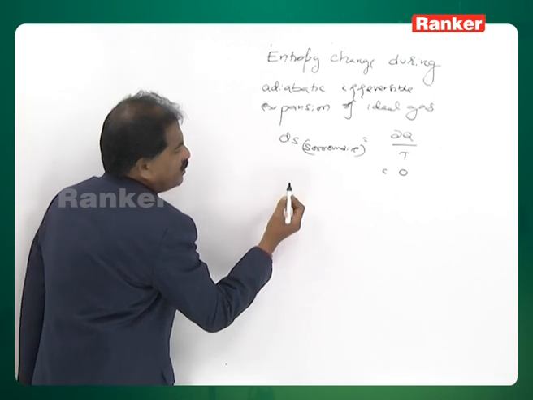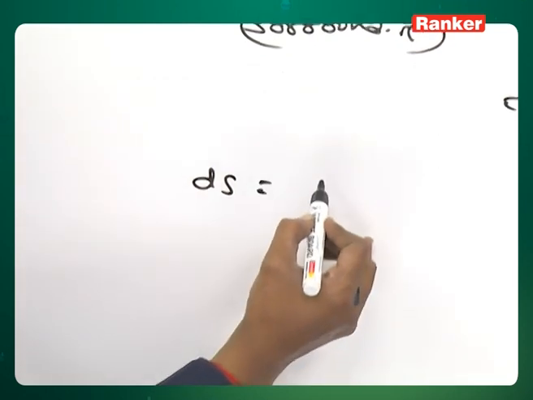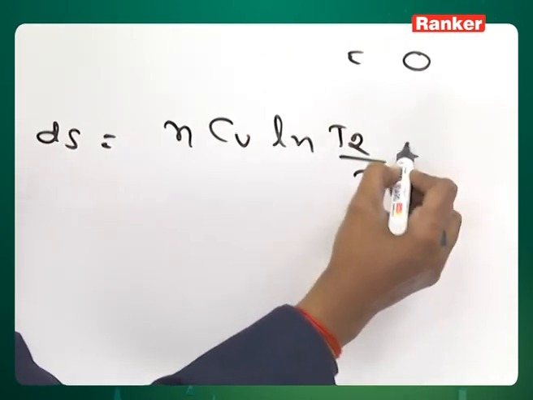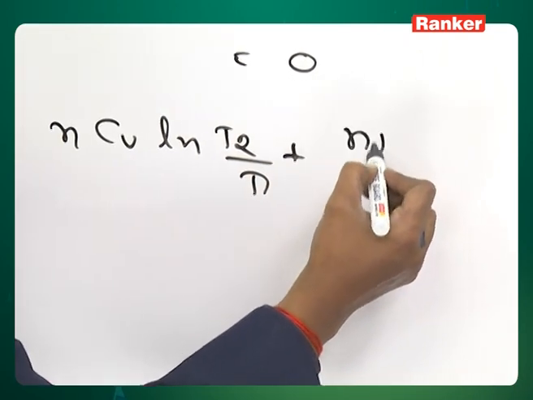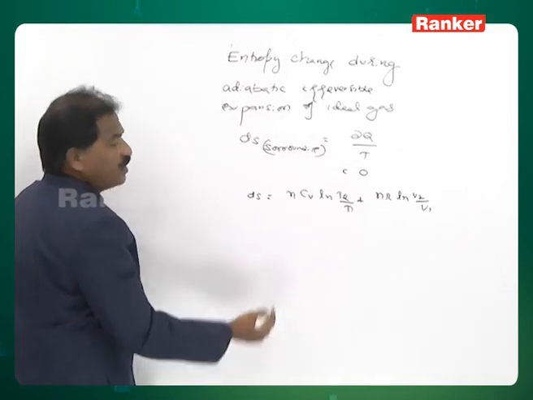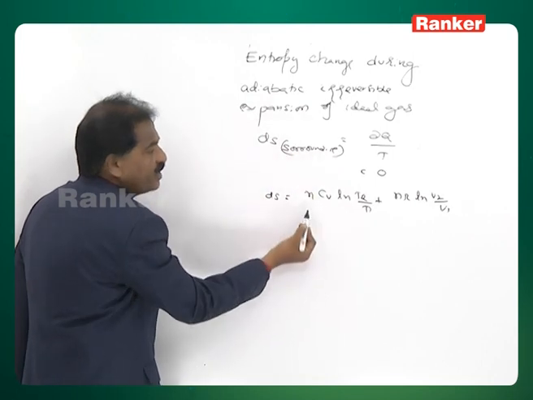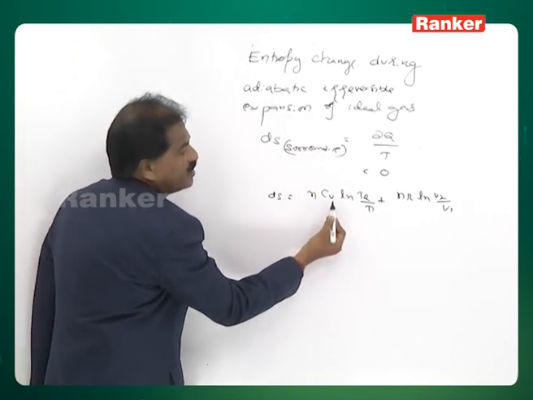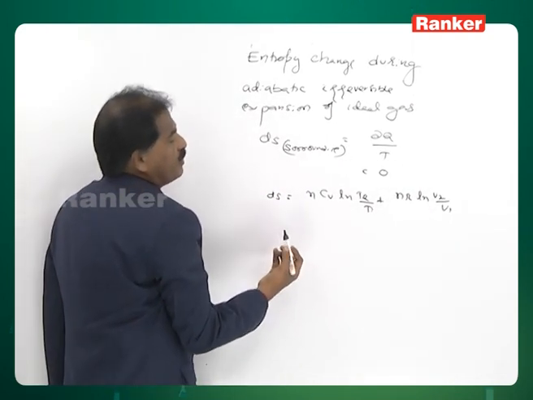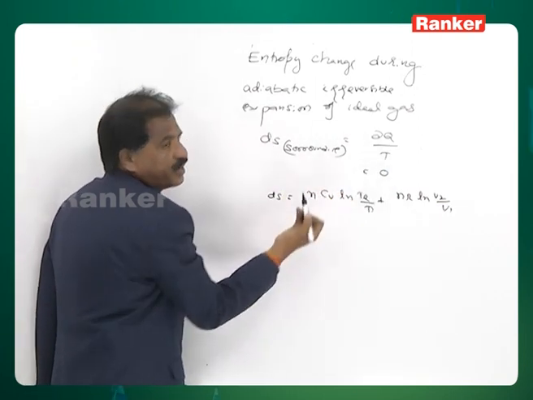See, if we recollect the total entropy change of the ideal gases, earlier we derived one expression, that is nCv ln T2 by T1 plus nR ln V2 by V1. This is the total entropy change of any ideal gas which is participating in any type of process. Here, the gas is neither absorbing the heat nor liberating the heat.